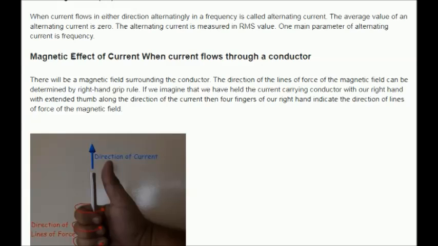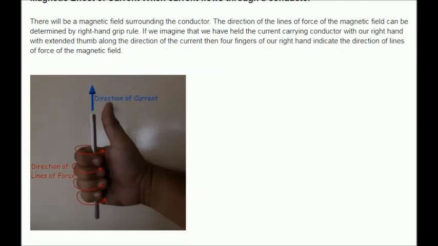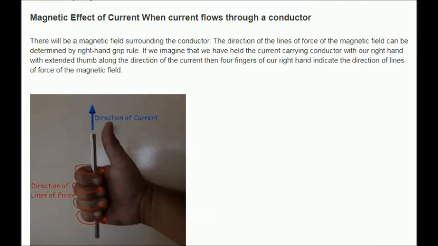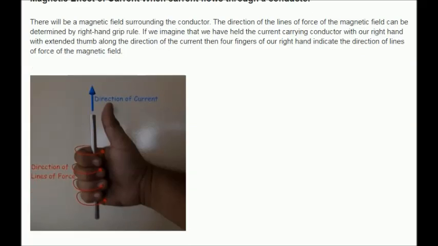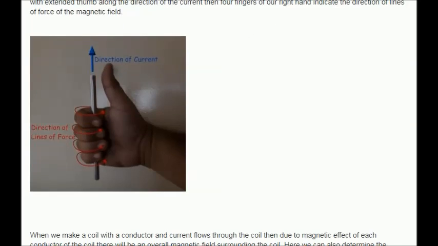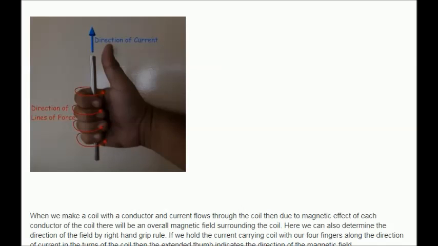Magnetic effect of current. When current flows through a conductor, there will be a magnetic field surrounding the conductor. The direction of the lines of force of the magnetic field can be determined by right-hand grip rule. If we imagine that we have held the current-carrying conductor with our right hand with extended thumb along the direction of the current, then 4 fingers of our right hand indicate the direction of lines of force of the magnetic field. See the demonstration of right-hand rule.